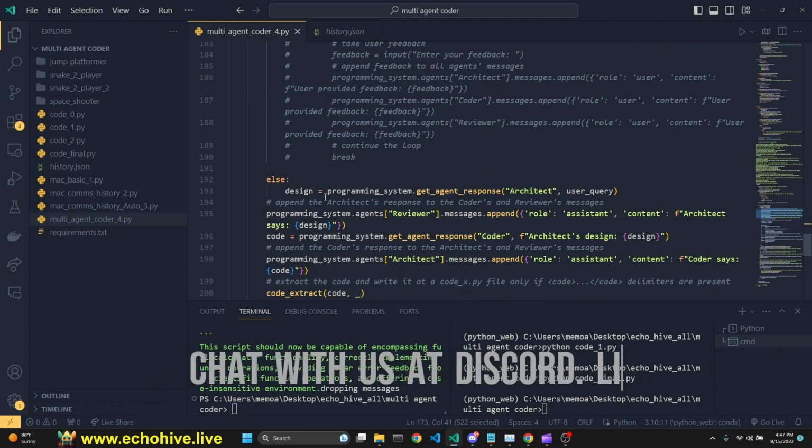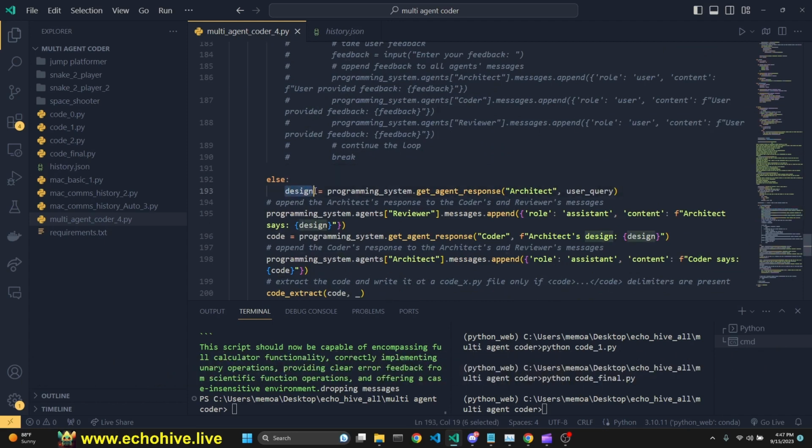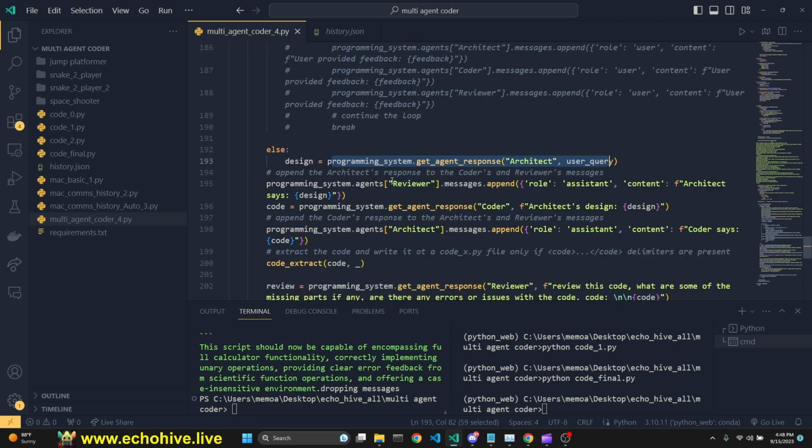But really, at the beginning of the program, this is what we're doing. We are getting a design initially by calling the architect with the user query. And then we append it to the reviewer's messages, because the architect is going to send its design to the coder. See, we first get a design and then code by calling the coder with the design. We say this is the architect's design. But by the time the coder gets back to the reviewer, the architect's original design isn't going to go to the reviewer. So that's why we're inserting it into the reviewer's messages.